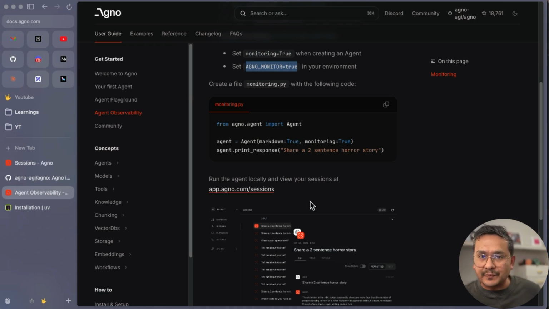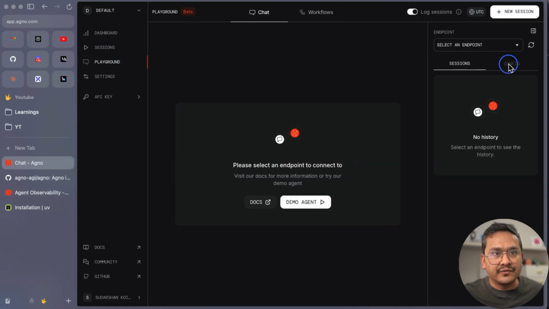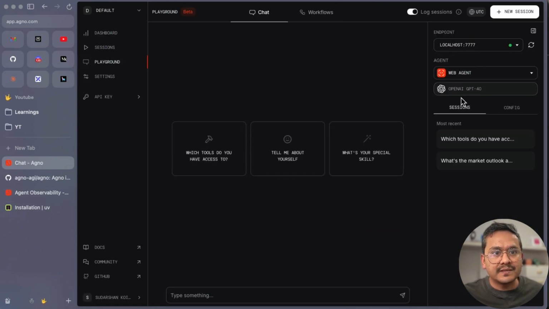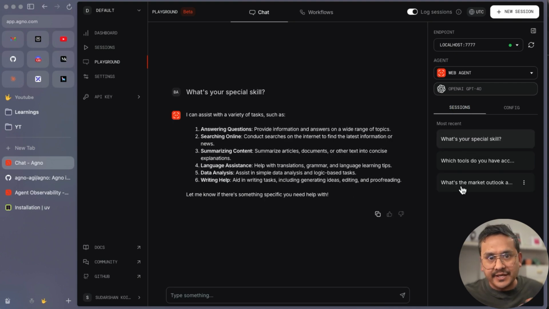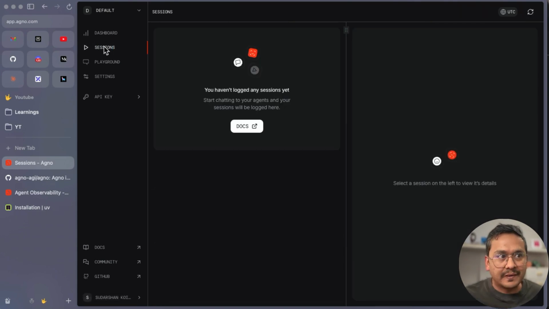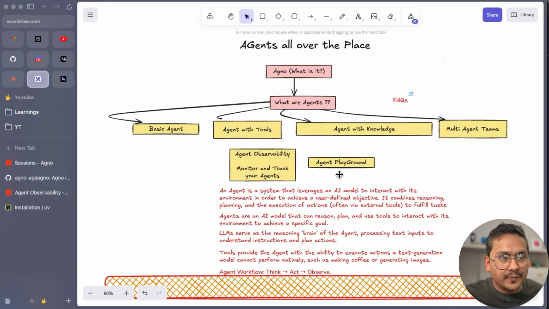When you run it in a playground, we can see in the session on the right side there is the config. If I go here, localhost 777, there are the sessions, the questions you asked, it should be logged here. It is there, the config is there, sessions here, but it's not in the sessions tab, so probably there will be at some point. I think that's all I wanted to show you in this video, because we covered almost all of the things from the diagram I explained in the beginning.